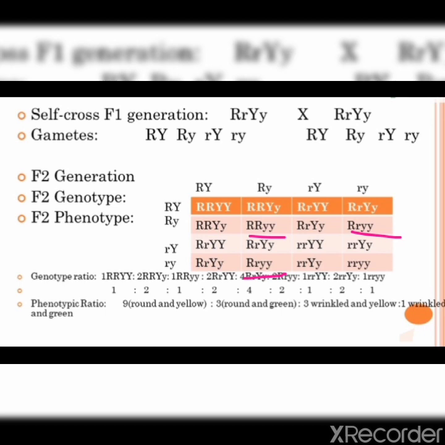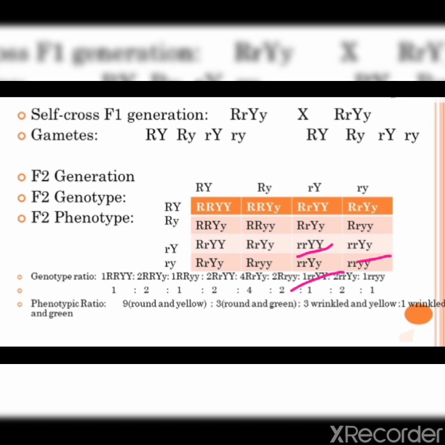Clear? Now next 3 will be wrinkled and yellow. You can see in all 3 capital Y is present, so yellow will be dominant, and the shape will be wrinkled because small r is present.